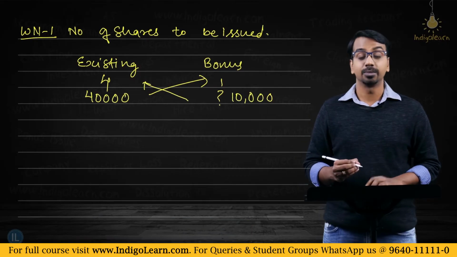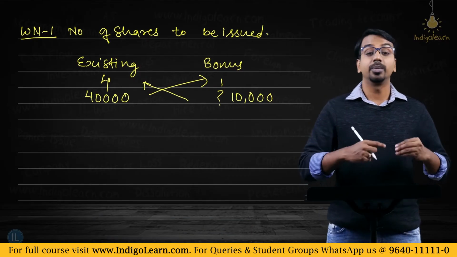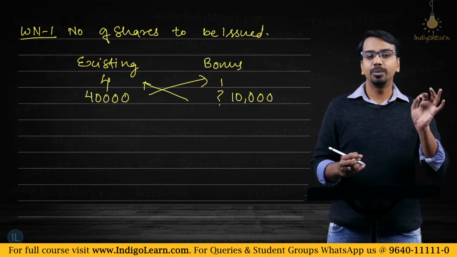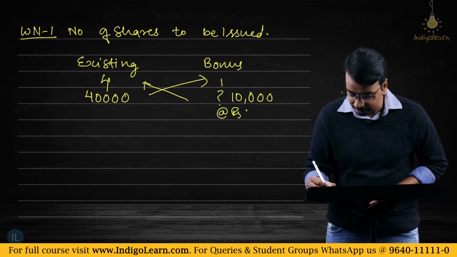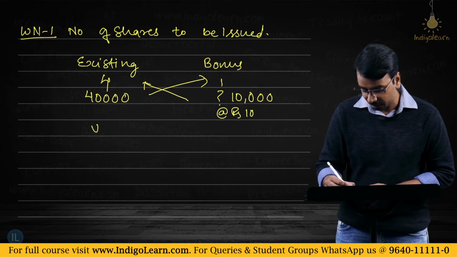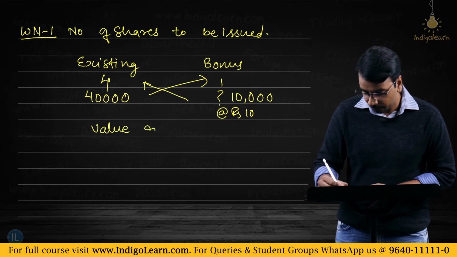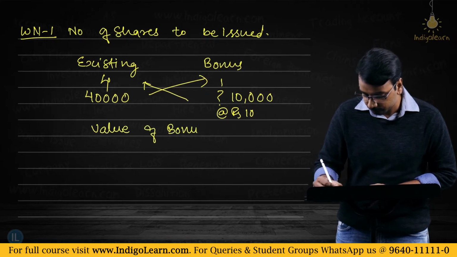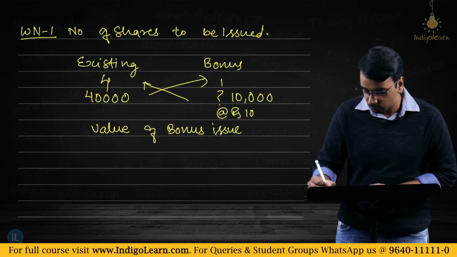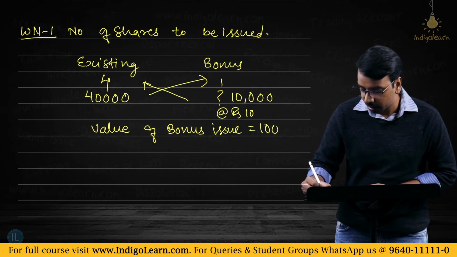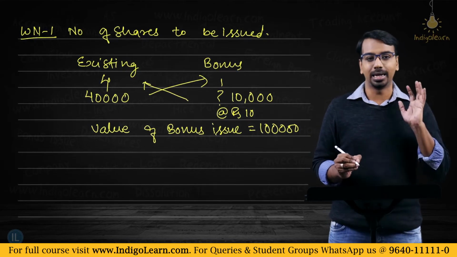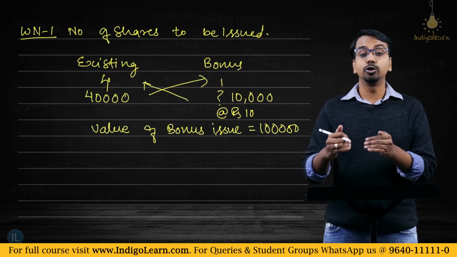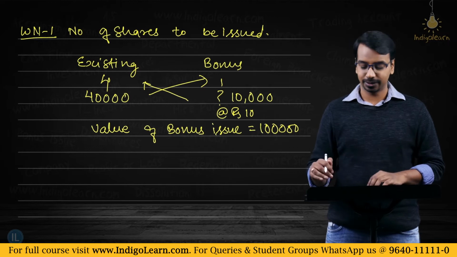10,000 bonus shares. Now these 10,000 bonus shares, when you are making the issue, we said you will be issuing it at face value. So 10,000 at rupees 10. So value of bonus issue will be 1 lakh. Value of bonus issue will be 1 lakh. Now this is what we will use to pass the journal entries.